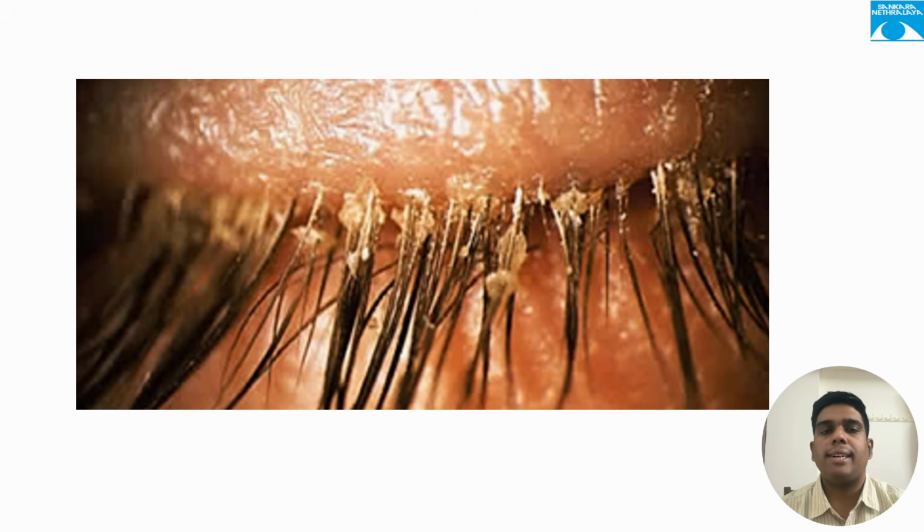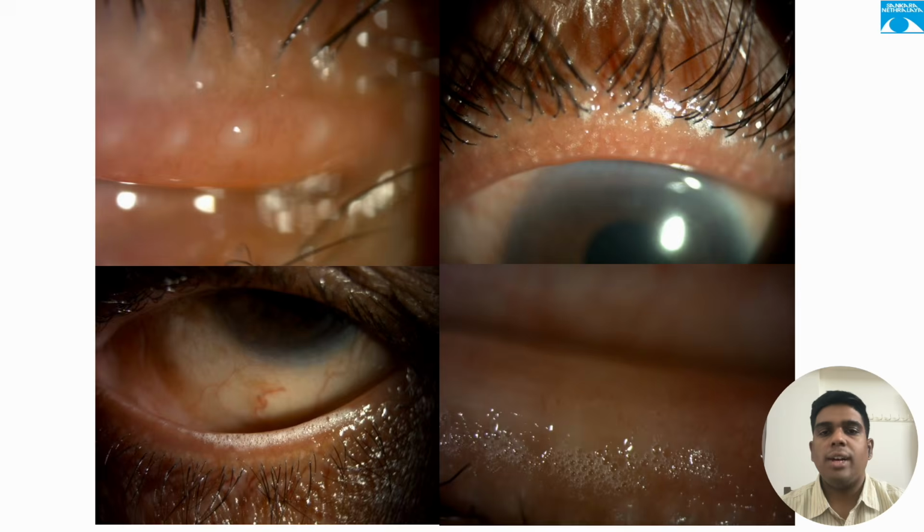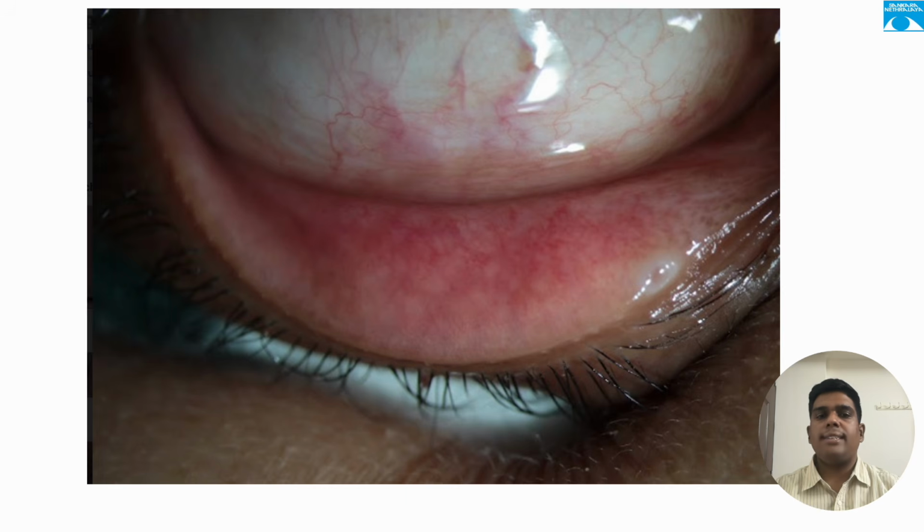Check for deposits and crusts along the lid margin to rule out blepharitis. Look at the meibomian gland orifices, the secretions, the nature of the secretions, presence of meibomian gland capping or lipid saponification along the lid margin, which are suggestive of meibomitis. Assess the punctal size, its position, patency, apposition to the globe, and any evidence of stenosis.